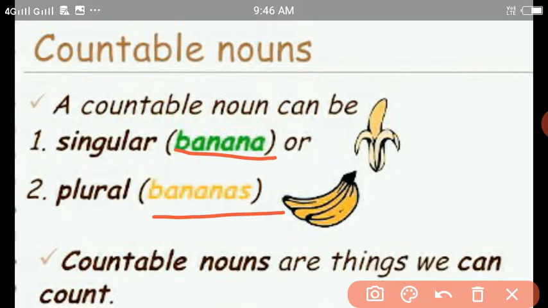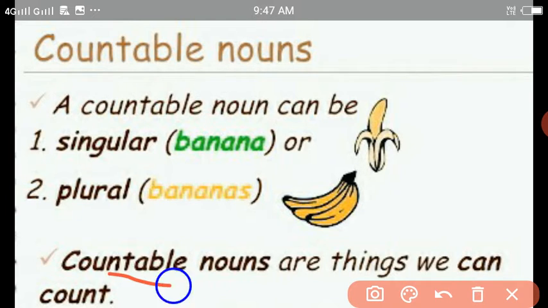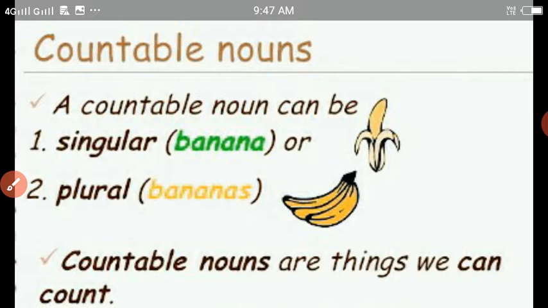As we can count banana in numbers, the word banana has two forms, singular and plural. So in short, I repeat again, countable nouns are things which we can count in numbers. I hope you all are clear with this concept, countable nouns.